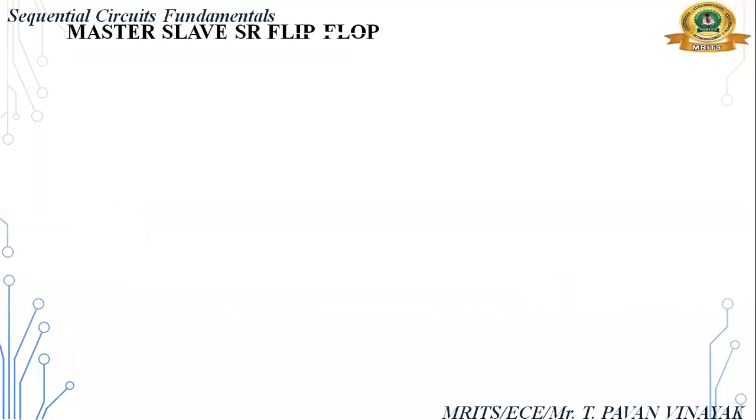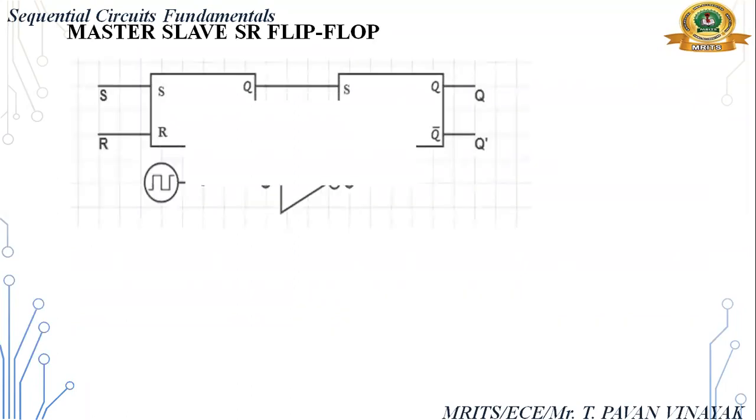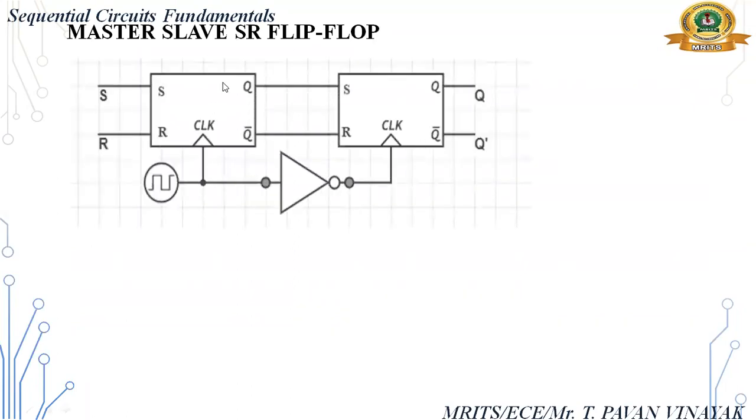So I am now taking the master slave SR flip flop. We call it a flip flop only, but here we use SR latch 1 and SR latch 2.